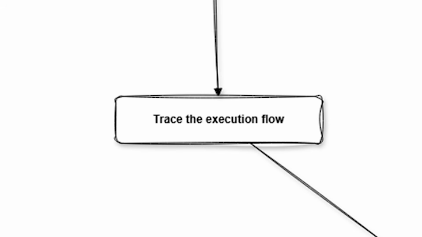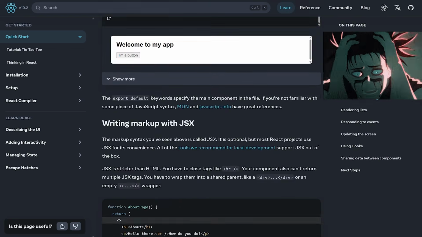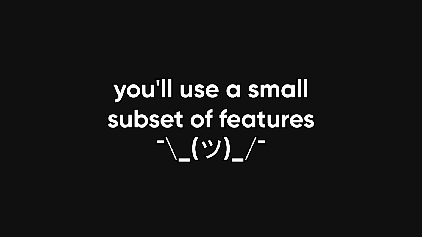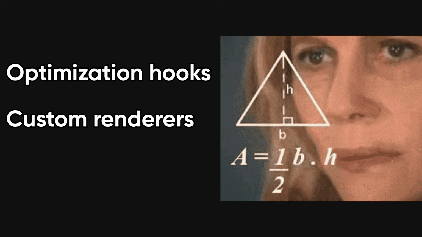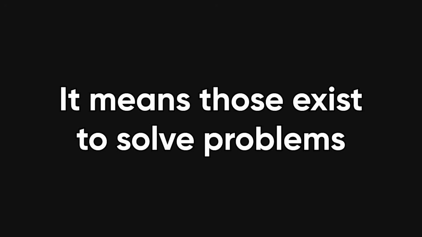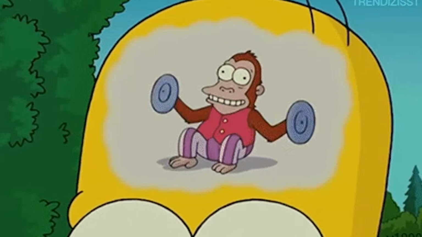Once you have that flow in your head, you need to deliberately ignore most of the framework. I know this part feels wrong, but it's critical. Framework documentation is written to be complete, not beginner-friendly, which is why it feels massive. In reality, you'll use a small subset of features for most real-world apps. If you don't yet understand advanced optimization hooks, custom renderers, or exotic configuration flags, that's fine. It just means that those exist to solve problems you haven't encountered yet. Trying to learn them too early just adds noise.